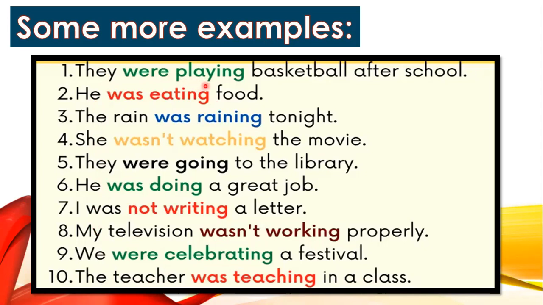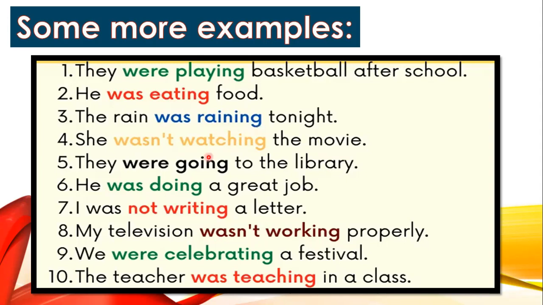Again, if you look at all the verbs here, children, look, play. Play is the first form of the verb with ing, okay? Eat. Eat is the first form of the verb with ing. What are the second and third form? Eat, ate, eaten, okay? So I'm using eat here. I'm not using ate. Again, rain, the second form is rained and rained. So I'm not using rained here. I'm using only rain, okay?